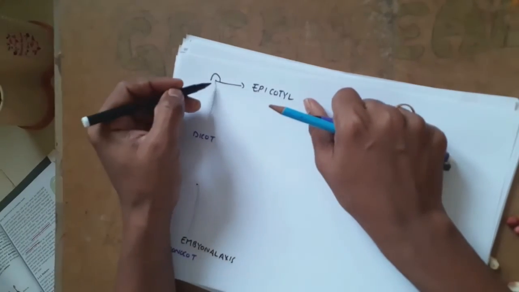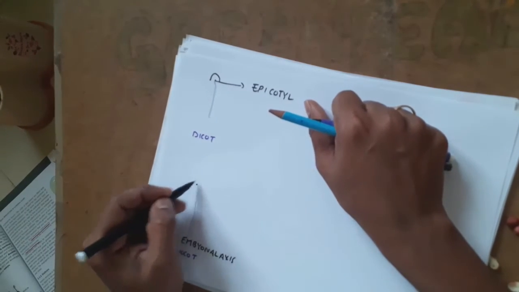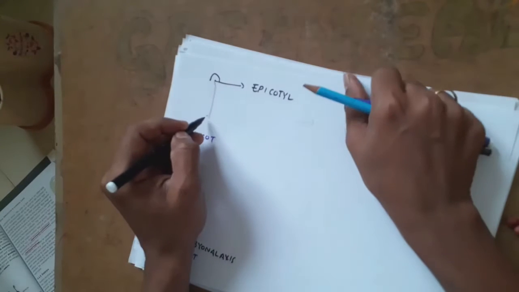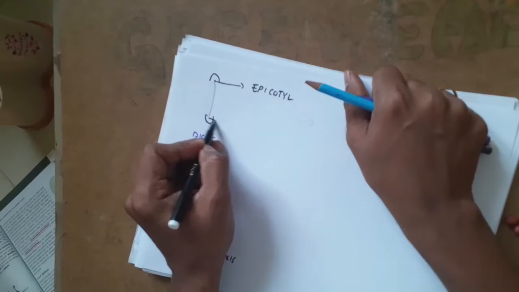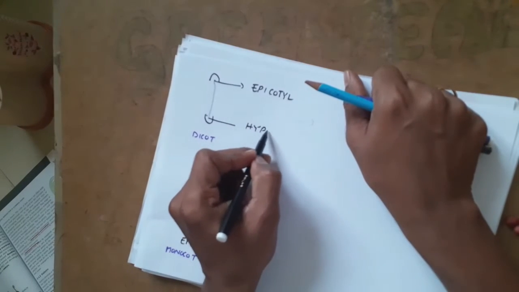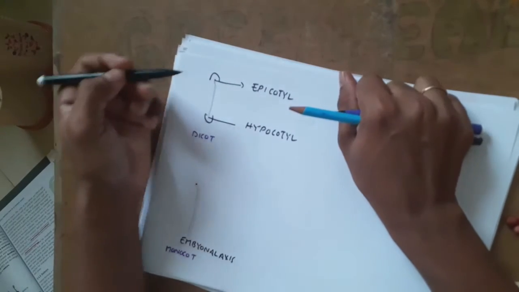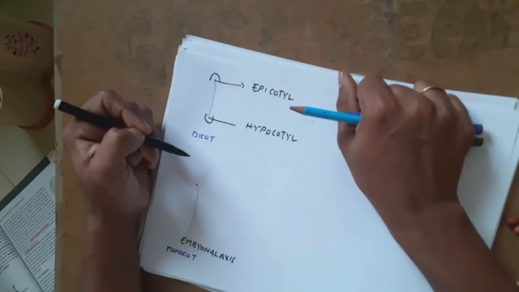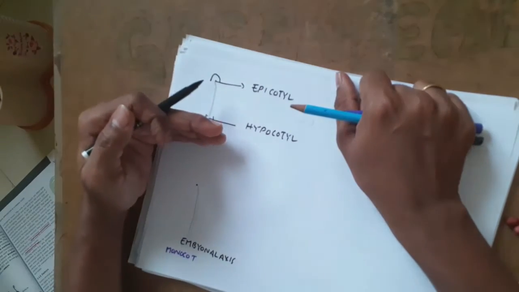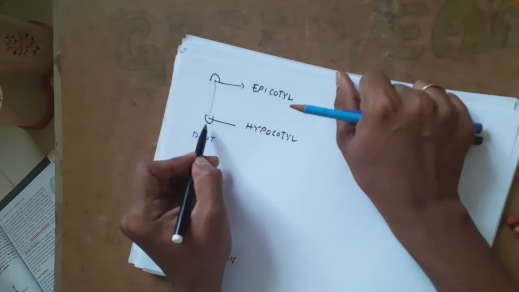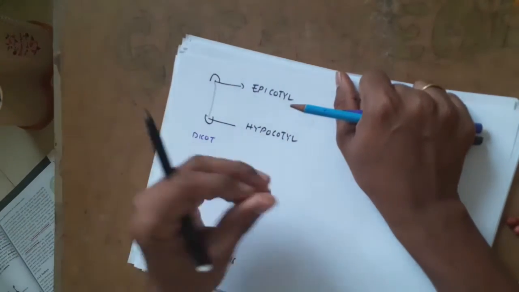Same way, anything that is at the posterior part of the embryonal axis, I'll start with the dicot, this region, not the structure, this region is called hypocotyl. Remember that. Epicotyl and hypocotyl are the proximal and distal ends of the embryonal axis. This is a complete structure, a tissue made up of many cells.